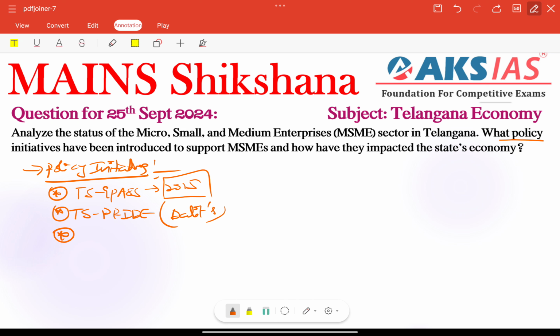Next, we have incentive programs also. Whatever incentive programs we have need to be included here. The government offers several incentives also: tax rebates, subsidies for machinery, and interest subvention schemes. For example, we have the IIP scheme, Incentives for Industrial Promotion, particularly benefiting MSMEs by providing subsidies of up to 25% for capital investments. Very, very important.